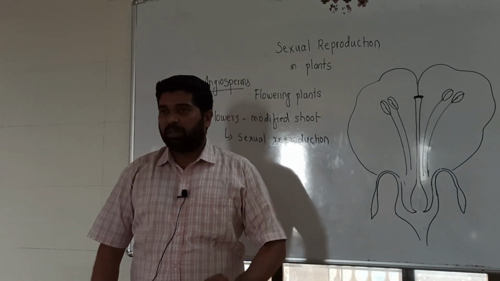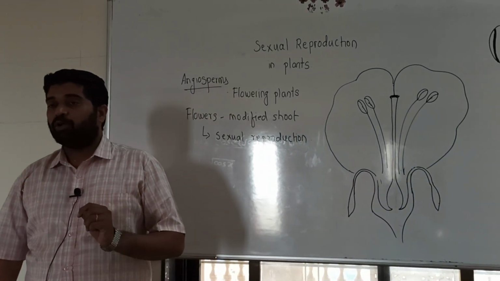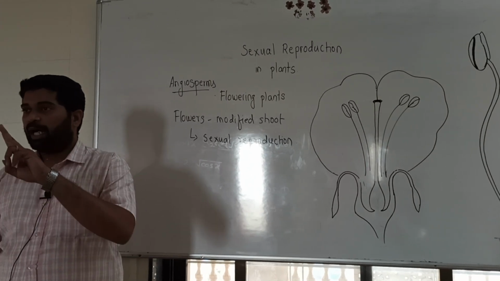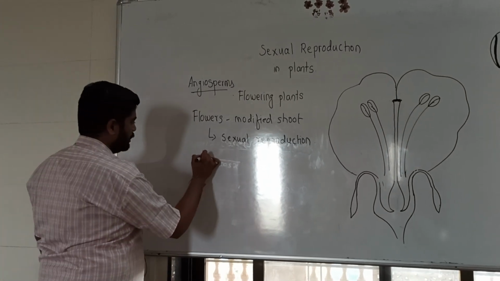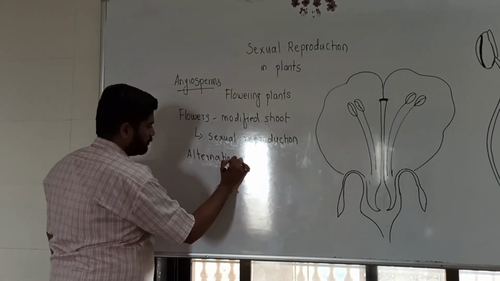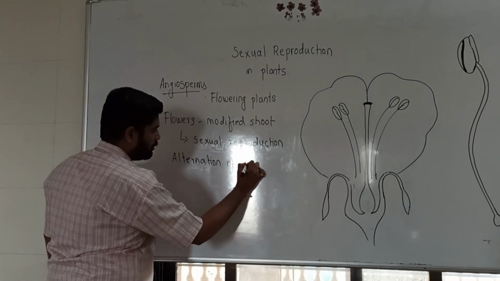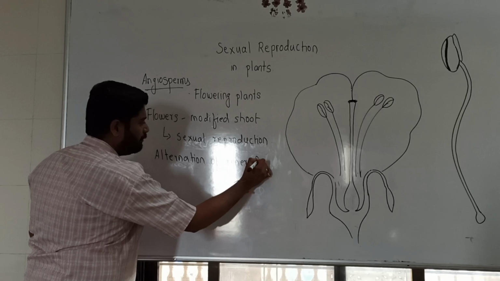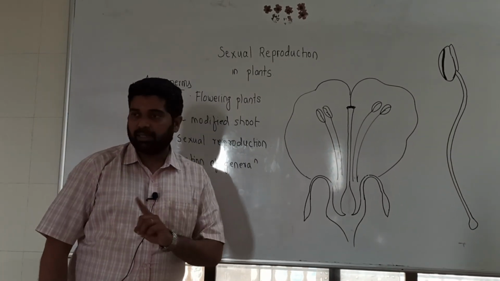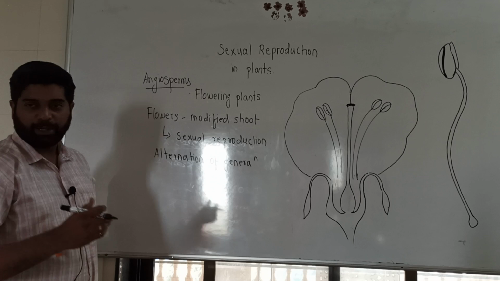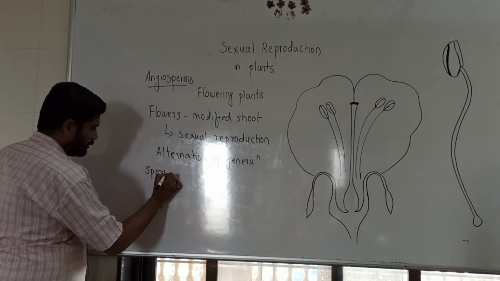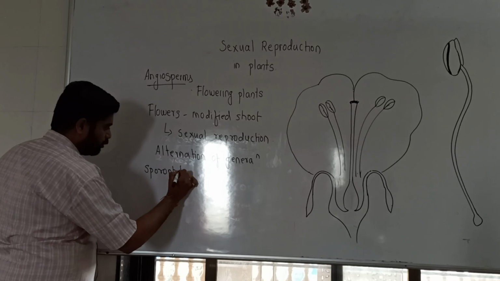Now, the angiosperm has a very important feature in evolution. Angiosperms show the alternation of generation, which means that they have two phases: first is the diploid phase, another is the haploid phase. According to that, they are called sporophyte and gametophyte.